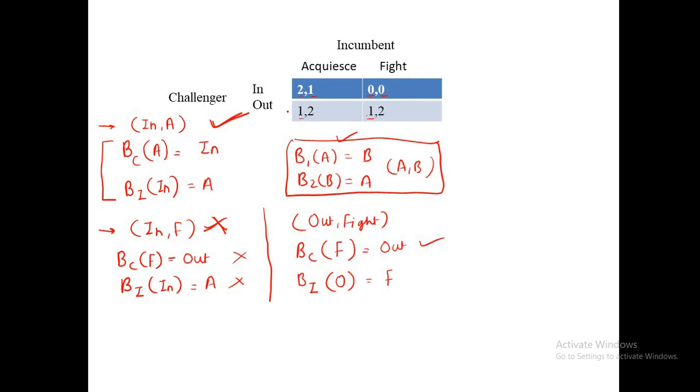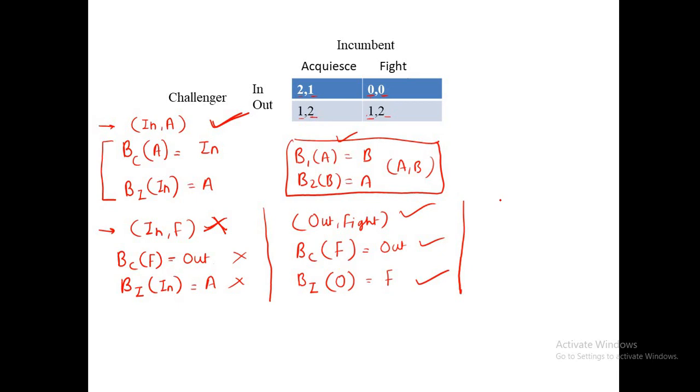Here the challenger is taking out, and which one is best for the incumbent? If the incumbent takes accommodate, he will get 2, and if the incumbent takes fight, he will get 2. Both are the same. So here we get both fight and accommodate as the output. So this should be the fight, right? This condition is also satisfied, because fight is in the output of the best response function. So these two conditions are satisfied, and we can say that out comma fight is an equilibrium of this game.